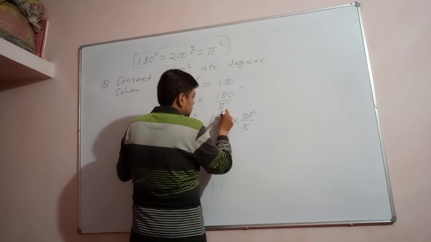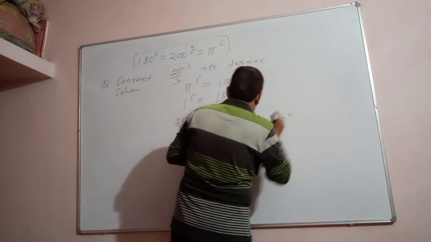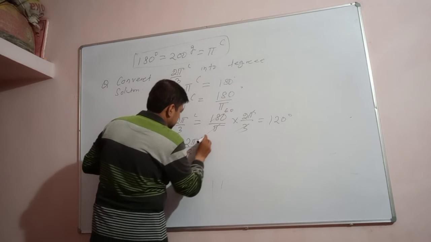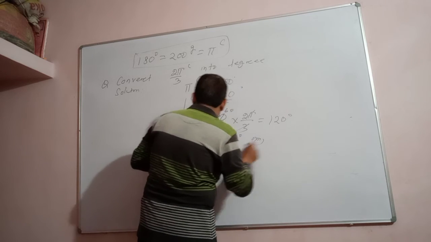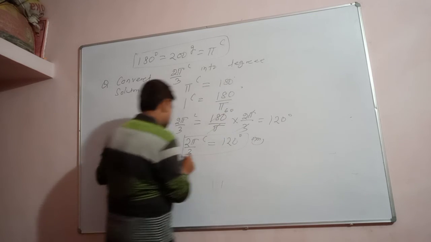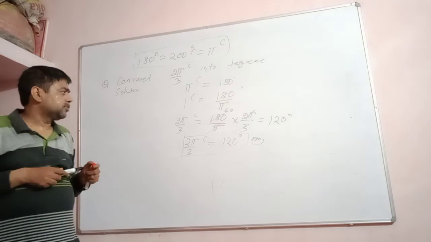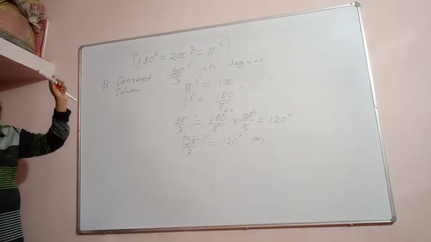And 3 sixes are 18, so 180 by 3 is 60, times 2 is how much? 120 degree. Hence we get 2 pi by 3 radian is equal to 120 degree. Is it clear? Okay. Understand? So this is how you have to convert an angle from radian to degree.